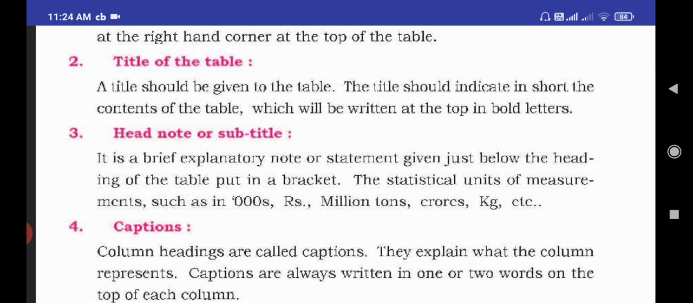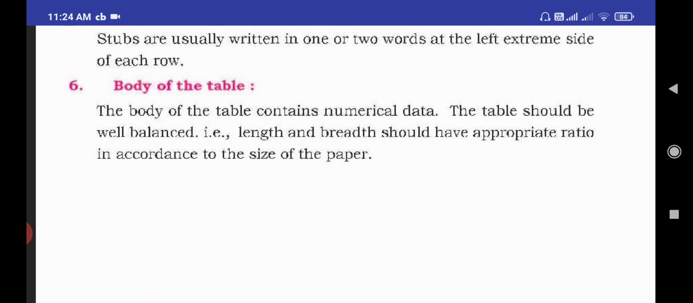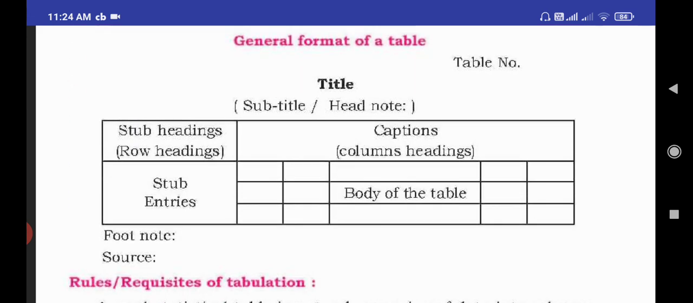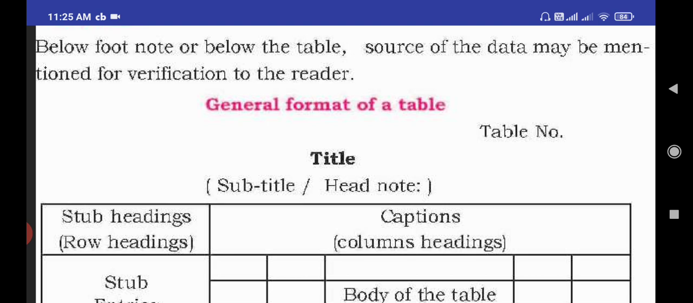Okay students. That is written at the top in bold letters. We already know the table format, right? So here we mention the title. In the title we have to represent the name for a table. That is the table. So first we should write the table number.